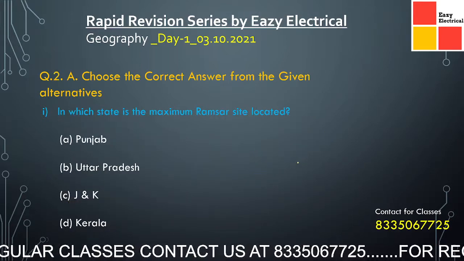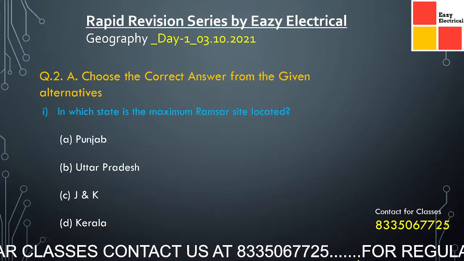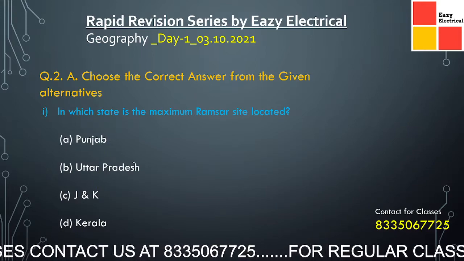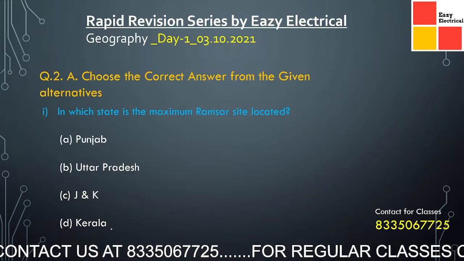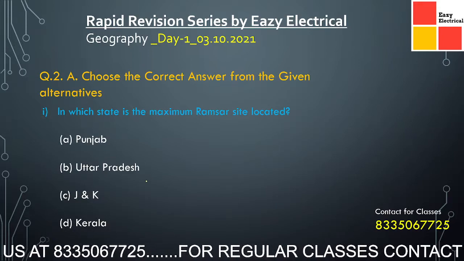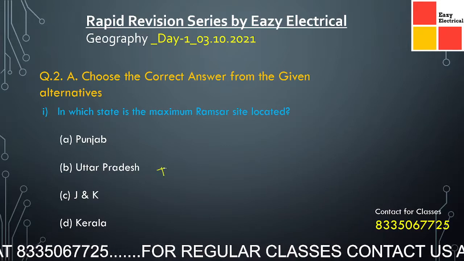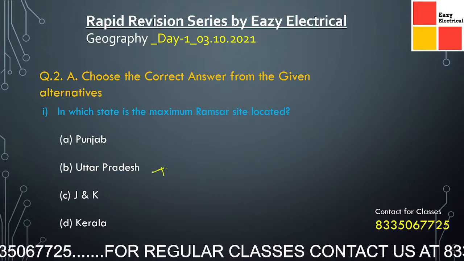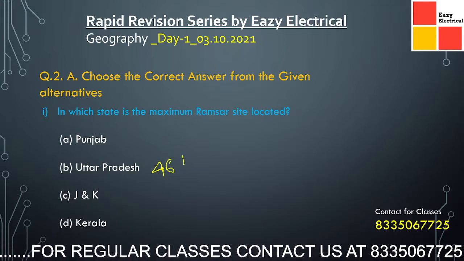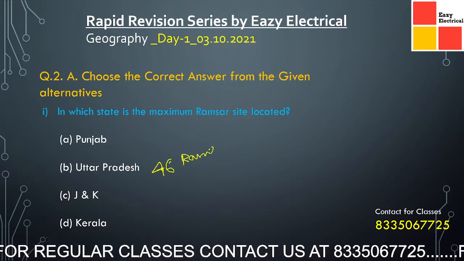Now coming to the next question. In which state is the maximum number of Ramsar sites located? Pause the video and try yourself. At present, there are 46 Ramsar sites in India.